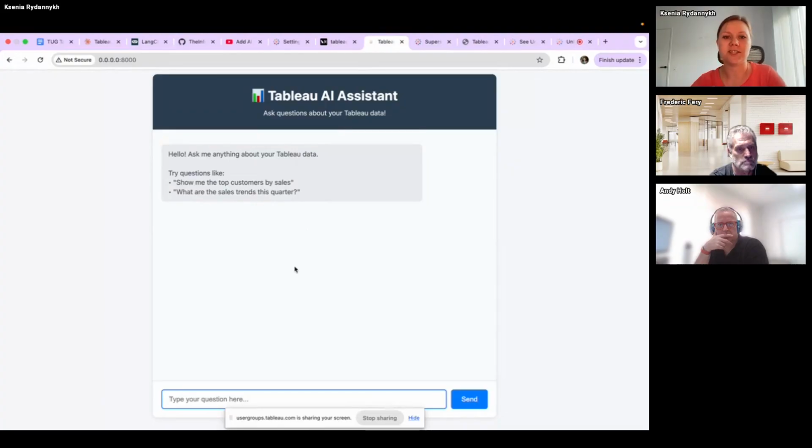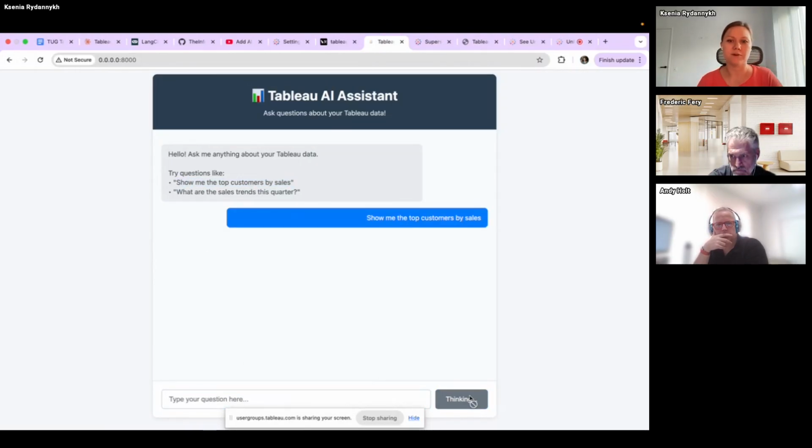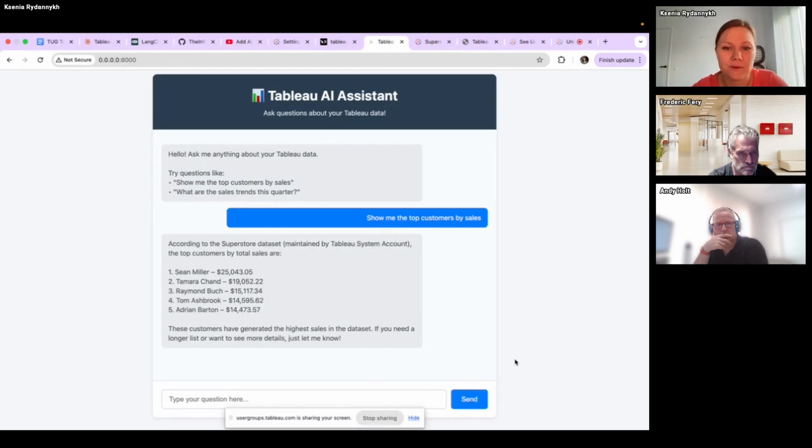It can be just a chat anywhere, or some chatbot via Teams. So this is pretty flexible. So it's completely the same. It just interacts with the data source from Tableau. Yeah, and it can get some answers. It should be the same. Yeah, so you can see it's the same.